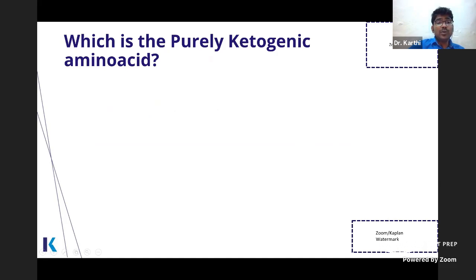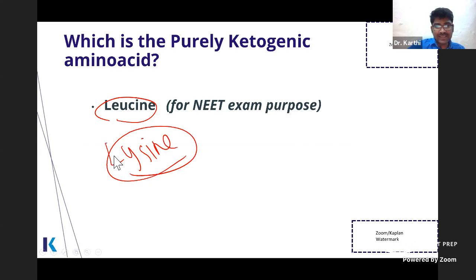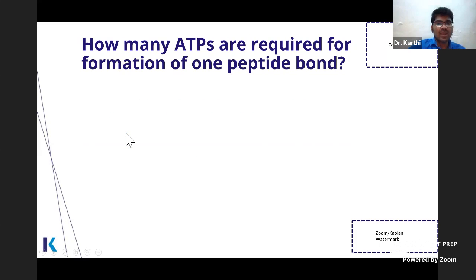Which is the purely ketogenic amino acid? See, in NEET, you have only one choice. The answer is leucine. Certain textbooks say lysine is also ketogenic, but for NEET exam purposes, go for leucine, right?